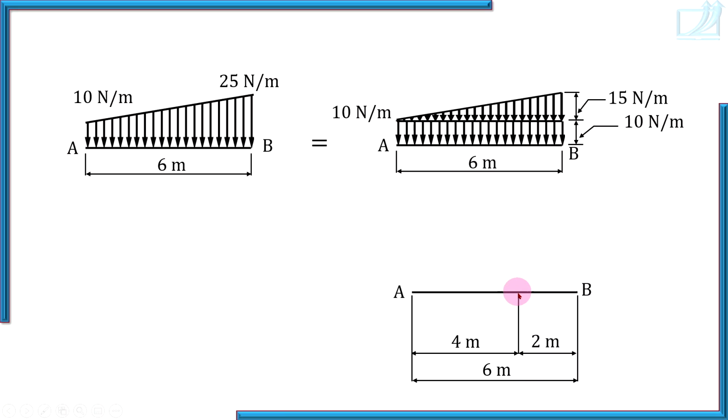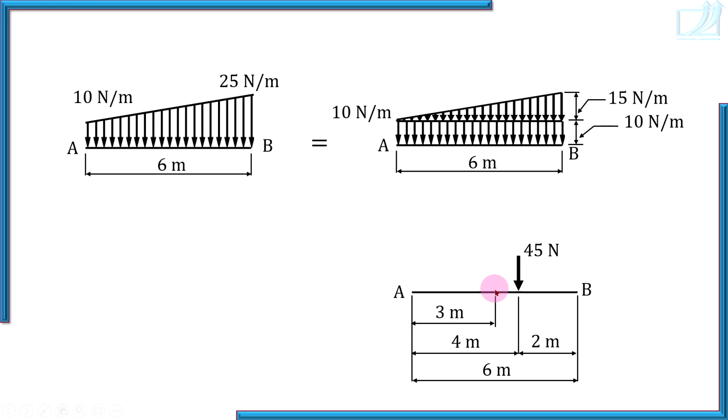And how much is the triangular load? Height 15, base 6 divided by 2, as if you are finding the area of the triangle. Height 15, base 6, height into base by 2, so 45 Newton. Now the rectangular portion of the load. Total length is 6. How to replace UDL by point force?